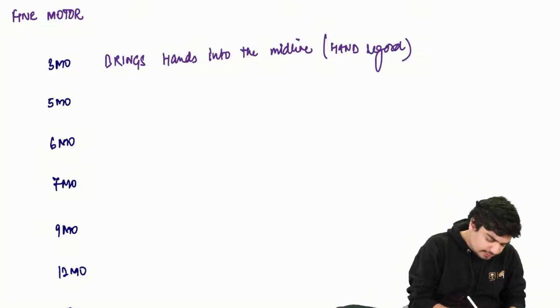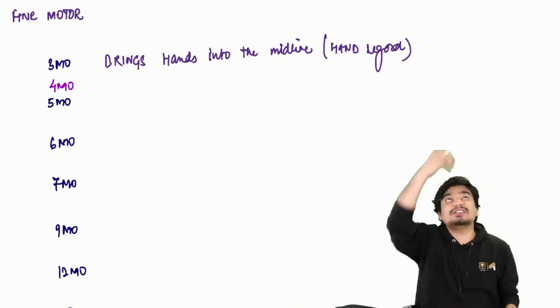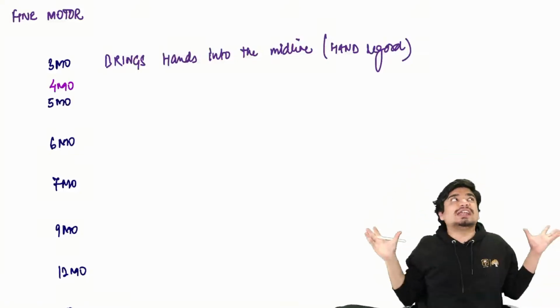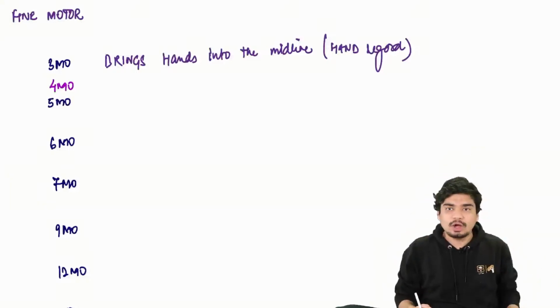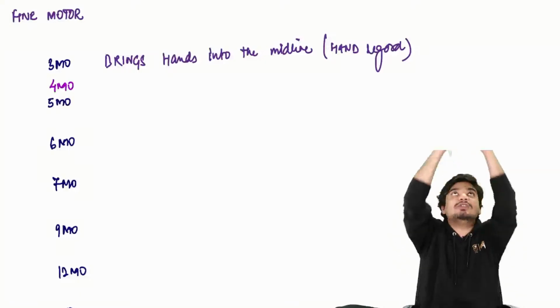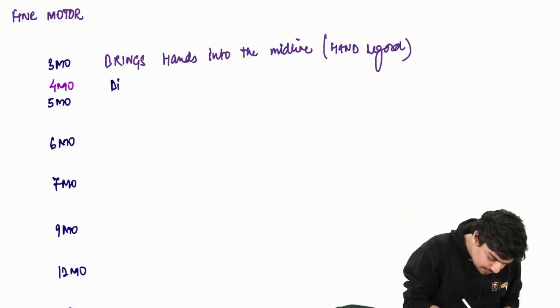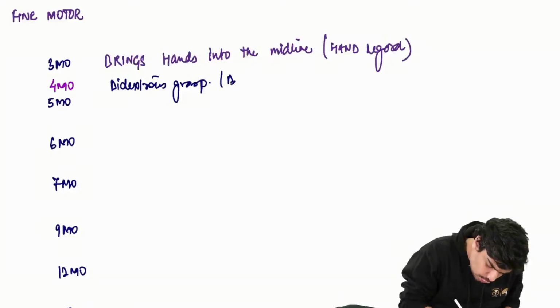At 4 months, what will happen? If there is a dangling object in front of the baby, he'll try to grasp it using both hands. He'll try to catch it with both hands. This is called bidextrous grasp. But at 4 months, the child will overshoot or undershoot. So at 4 months, you have bidextrous grasp, but with overshooting.